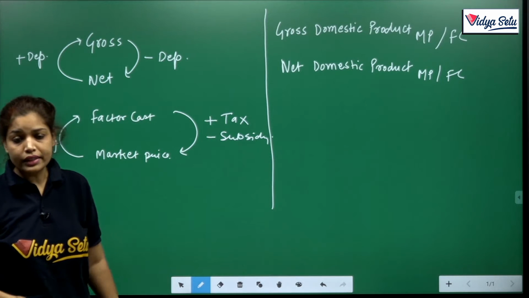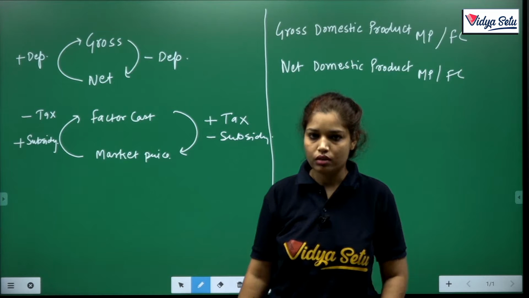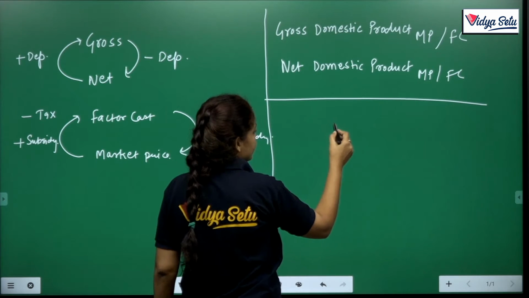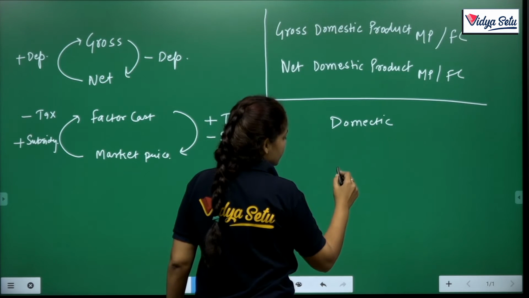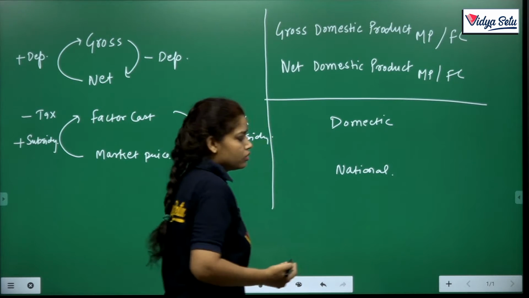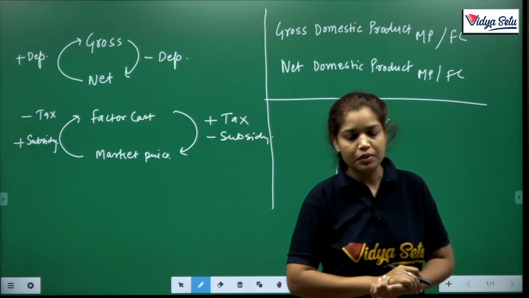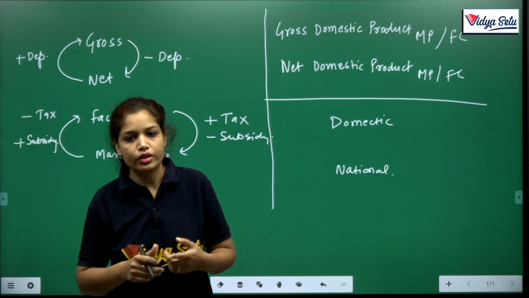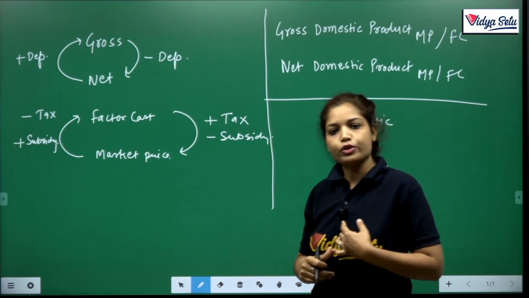We have to calculate the national income, so we have to convert domestic into national. Clear? So now there is one more adjustment, that is for domestic to national. What is domestic? We already discussed that the domestic territory of India is the geographical, political, air territorial limits and water territorial limits.